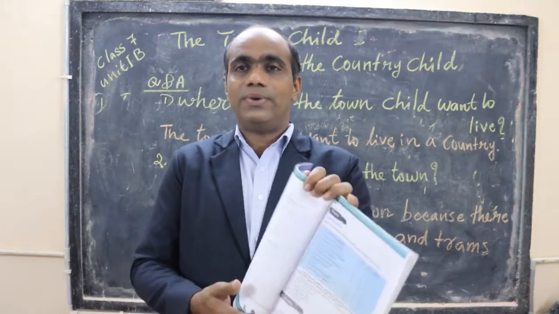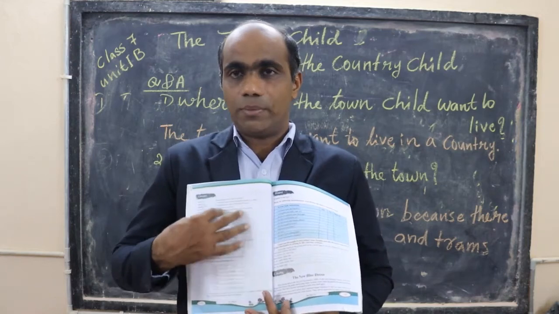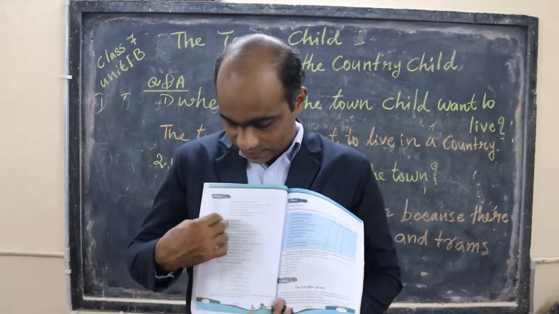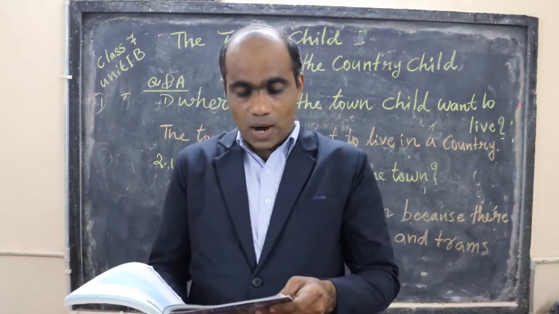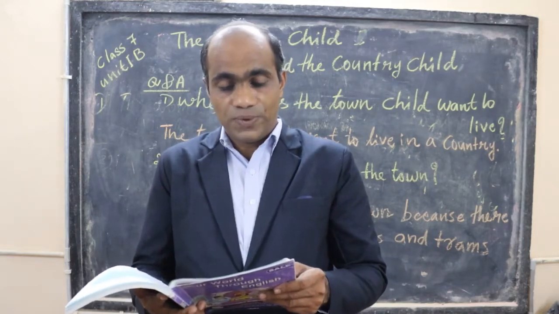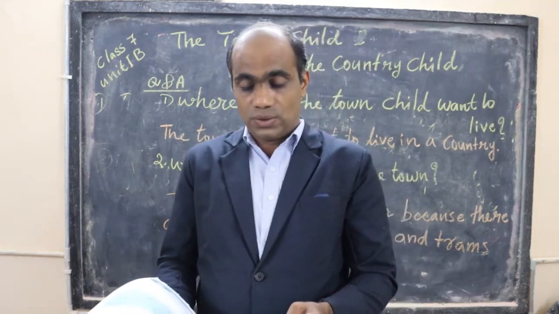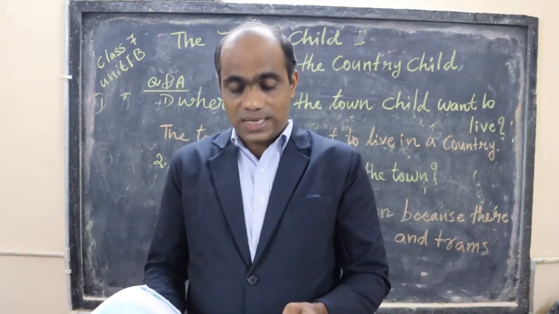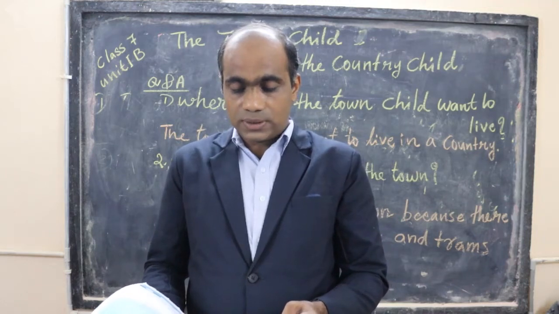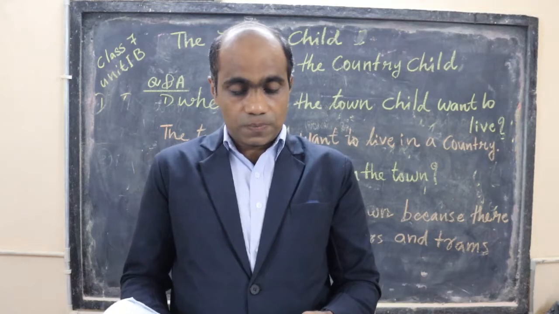So here we have the glossary. Hope that you have already written the meanings of the words given here. How many words are there? Only 6 words. Feet means people who walk in streets, and tram, an electric vehicle that transports people in cities.